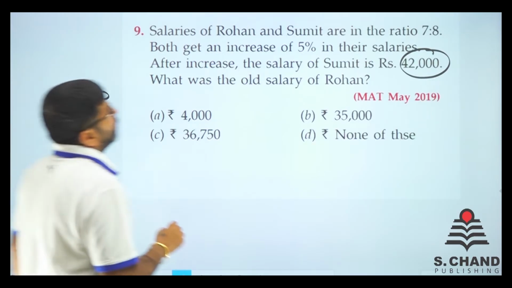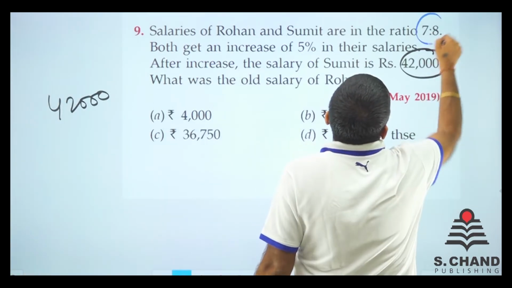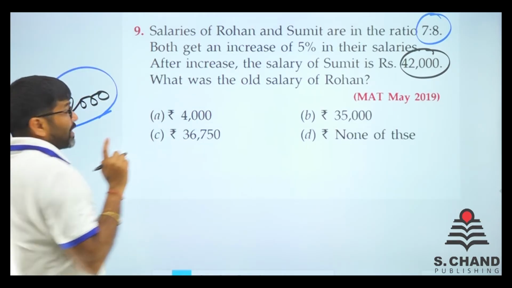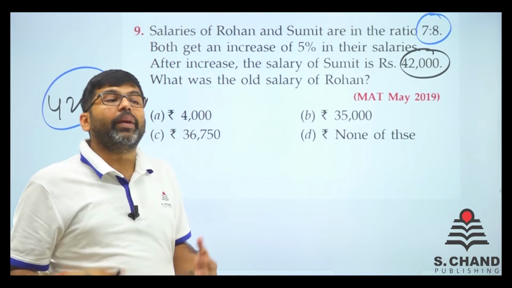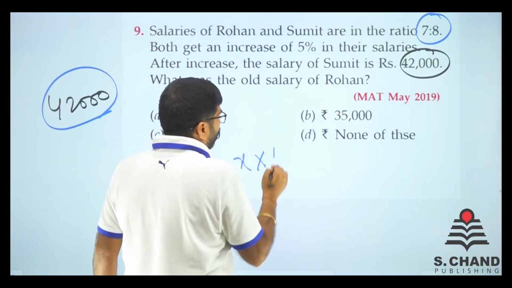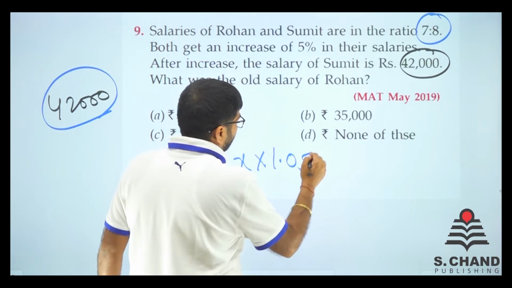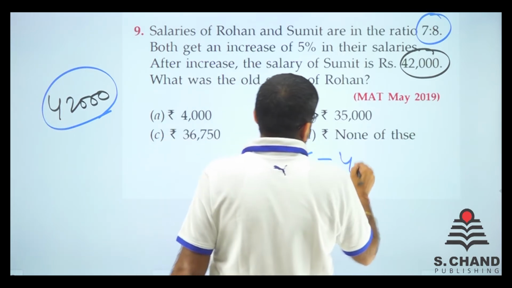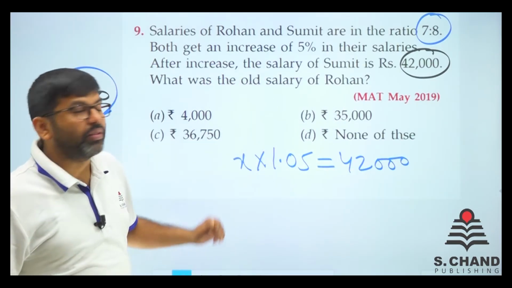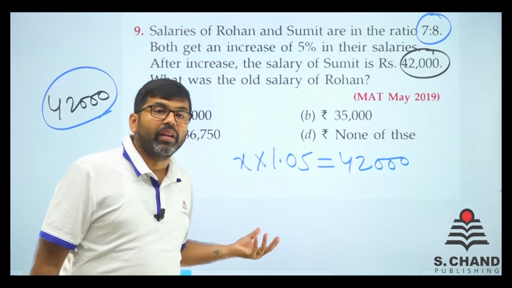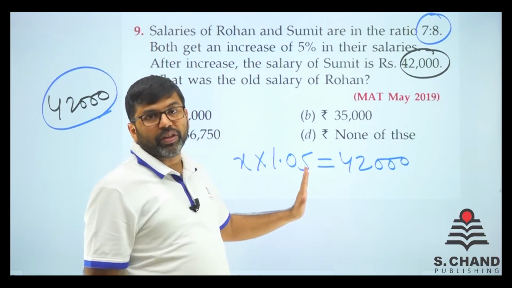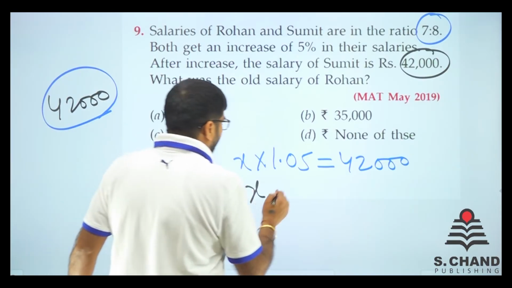So for example, the earlier ratio was 7:8, right? So 42,000 is something which is increased by 5%. So x into 1.05 is equal to 42,000. If it is a 5% increment, say for example it was earlier 100, then it will be 105. So 105 will be like x into 1.05. So we'll find out x.